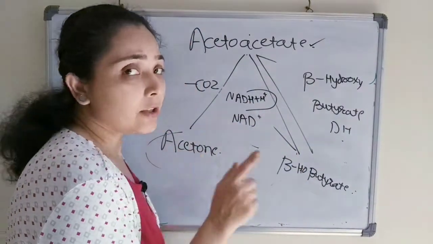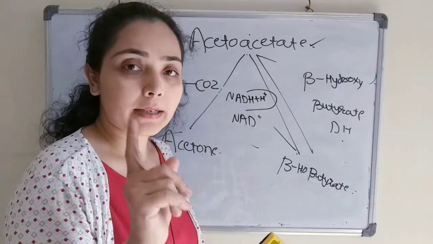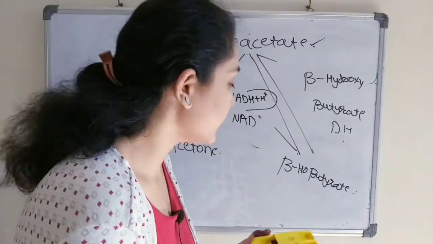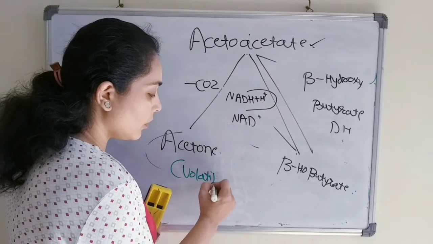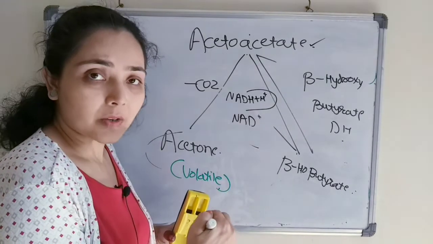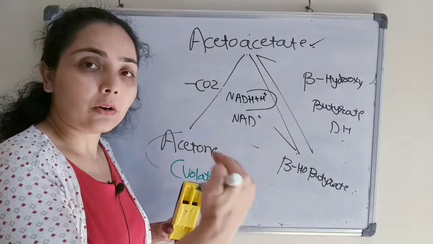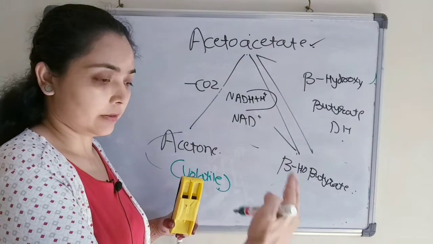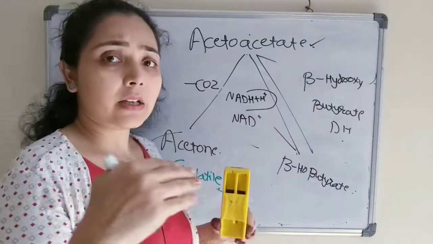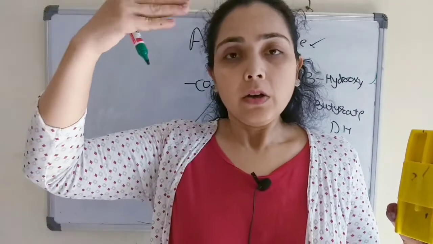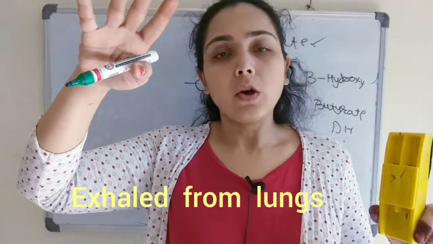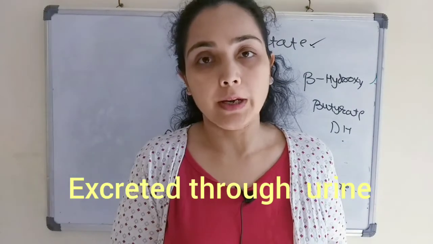But acetone is not available as a source of energy. The reason is that acetone is volatile in nature. So after coming out of the liver cells into the circulation of the blood, it will be exhaled through the lungs, or it will be excreted through urine.